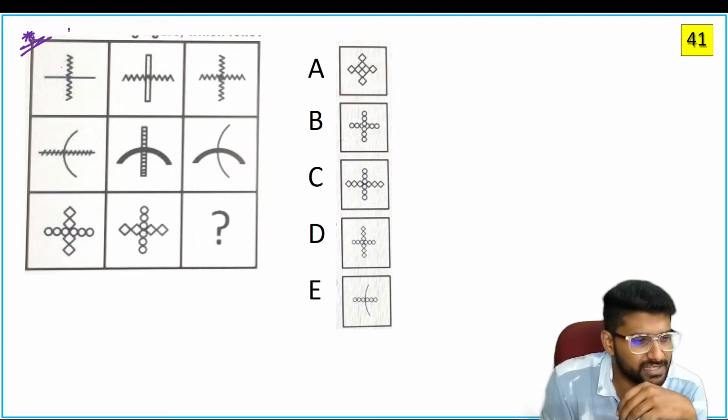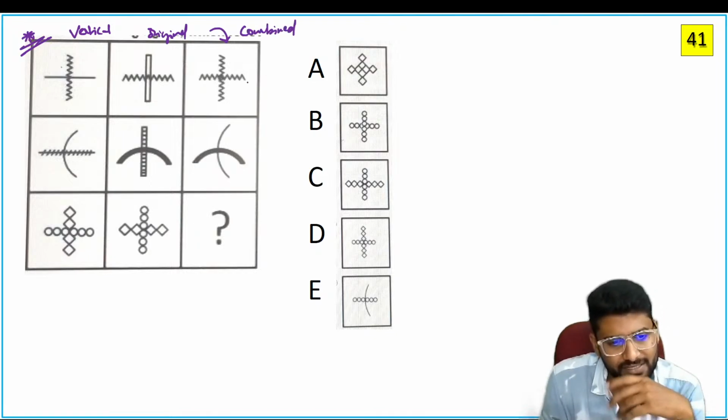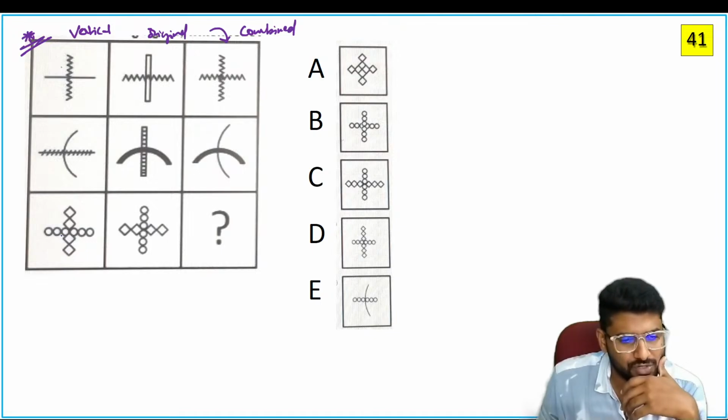So they consider the vertical element here, and in this picture the horizontal. If they combine, you will get this picture. But most of the students choose either B or C, and that is wrong, guys. Why?